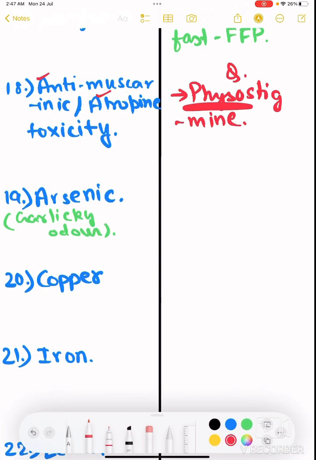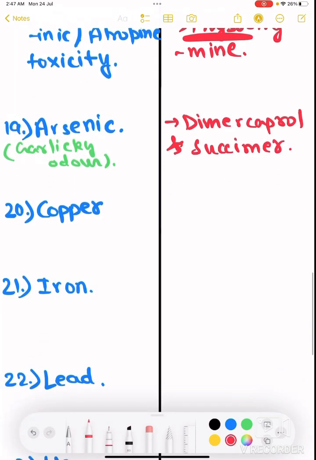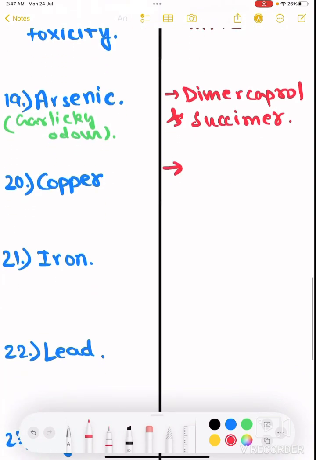Arsenic gives a garlicky odor. So what are the antidotes? It is dimercaprol and succimer, right? Then copper. The way First Aid helps us remember is copper penny, right? Copper penny means coins. In earlier days, these pennies or coins were made up of copper, so copper penny.